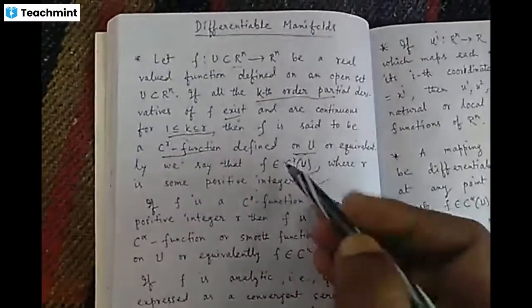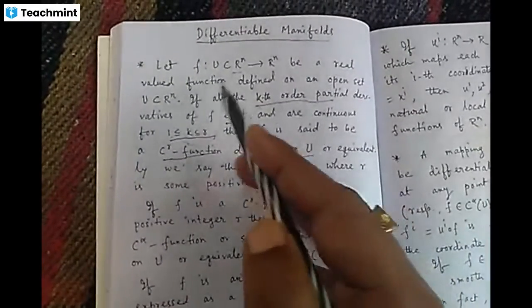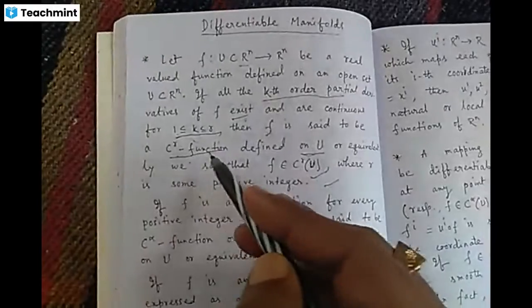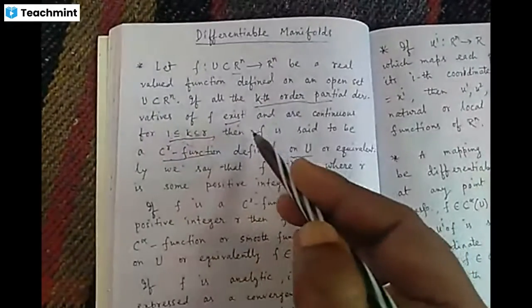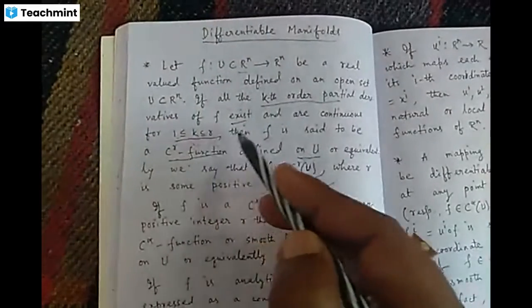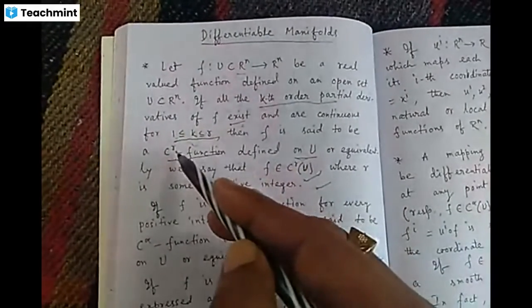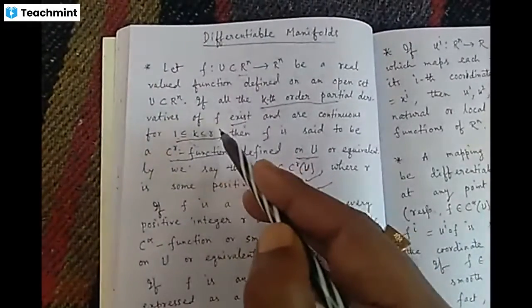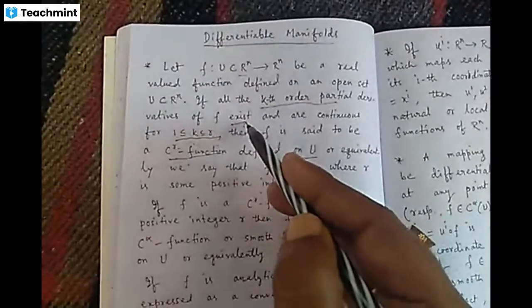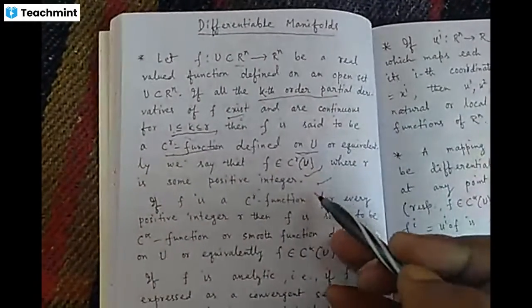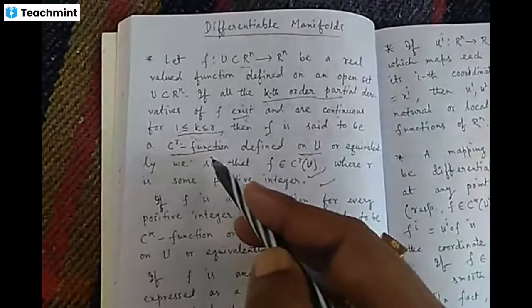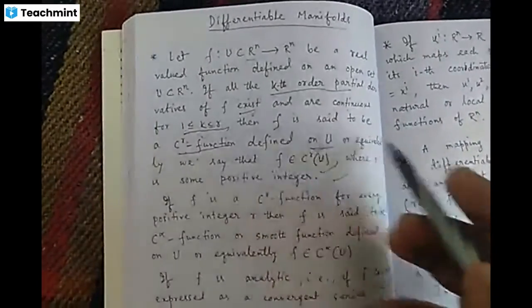We need the condition that all the derivatives up to r of f exist and are continuous. Then we can say that f is a C^r function.